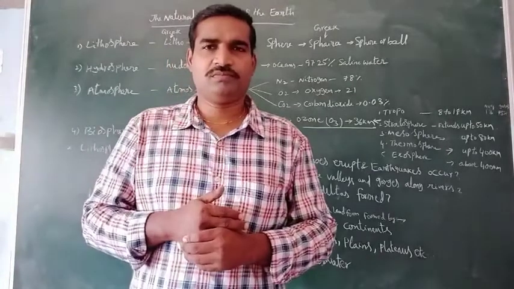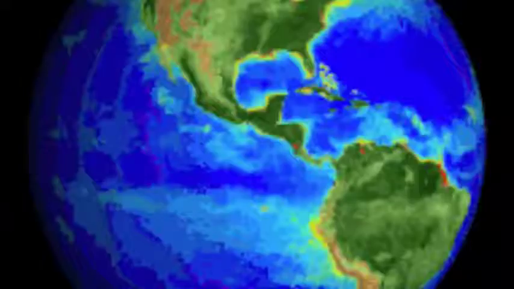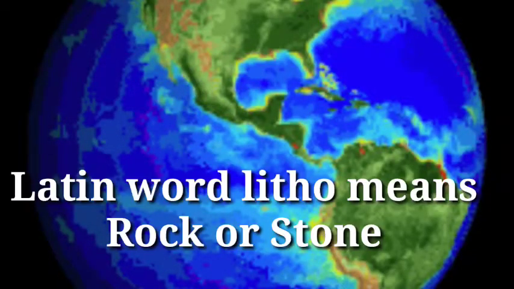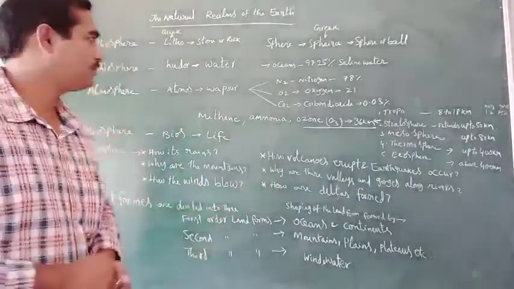Litho means rock or stone, and sphere is derived from spira. Spira means sphere or ball. Understand?